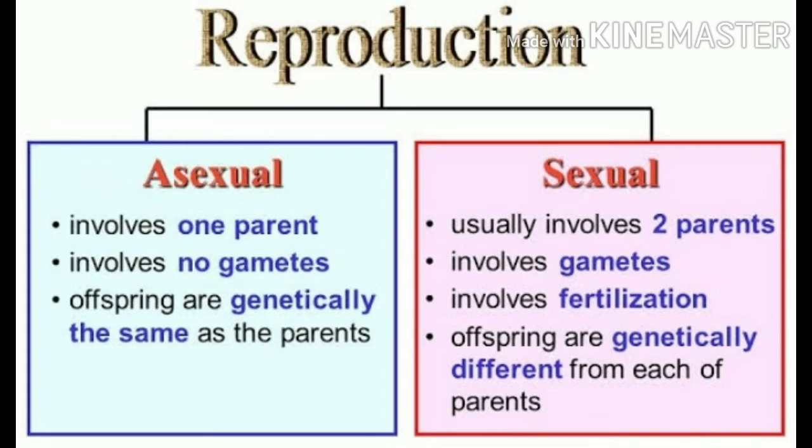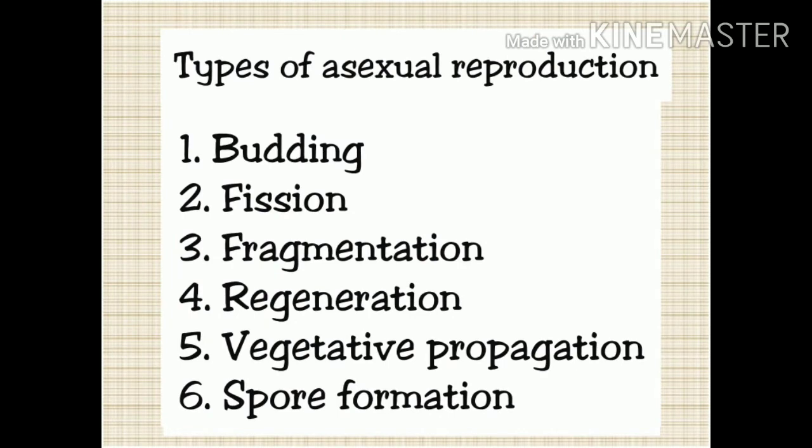Actually, gametes are not produced in this reproduction. Only the offspring produced are exactly identical to the parent. So you can say they are exactly clones of each other, or they are exact copies of each other. And in sexual reproduction, male and female gametes are produced, and the offspring produced are not identical, but they may resemble any one of the parents or both of the parents. First of all, we will do in detail about asexual reproduction.